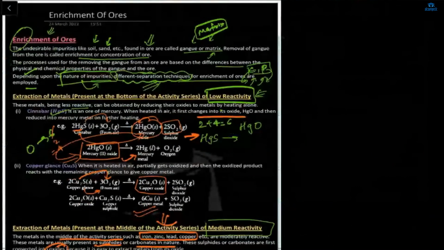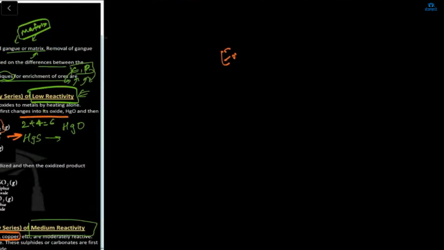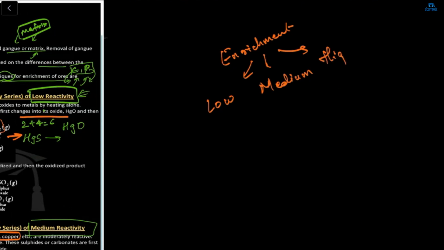In enrichment of ores, we talked about three processes: first low reactivity, then medium reactivity, and then high reactivity. In the high reactivity we talked about NaCl.